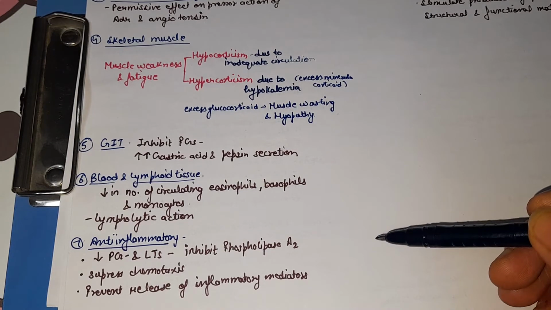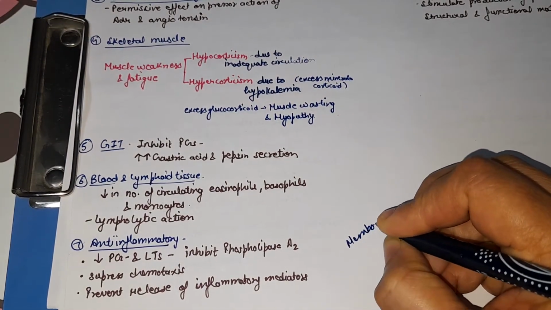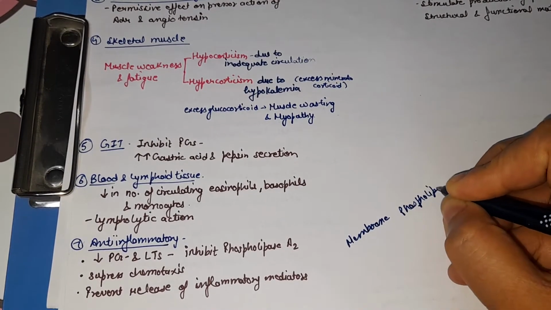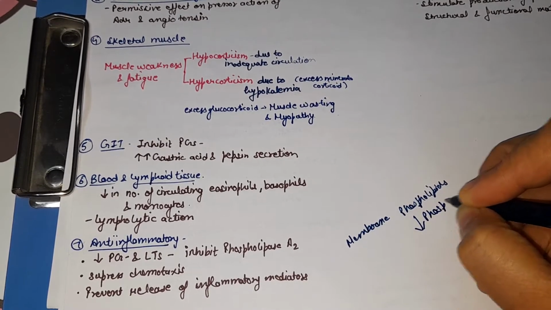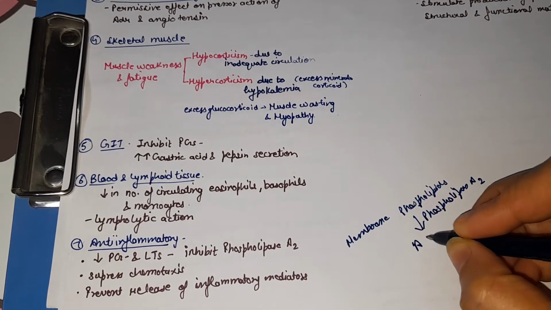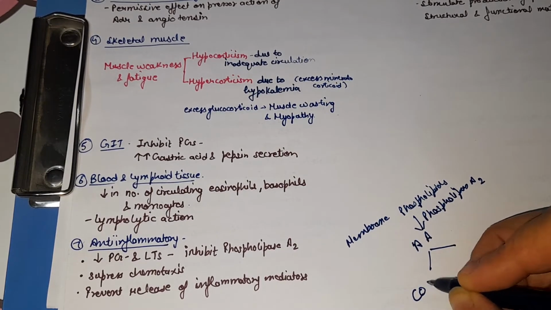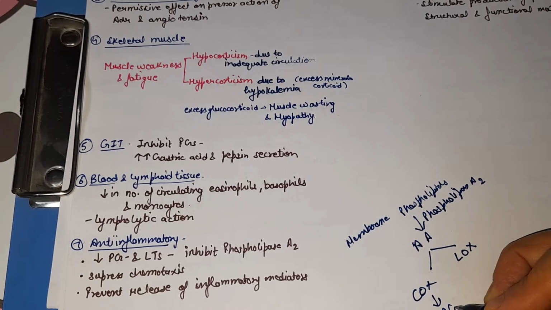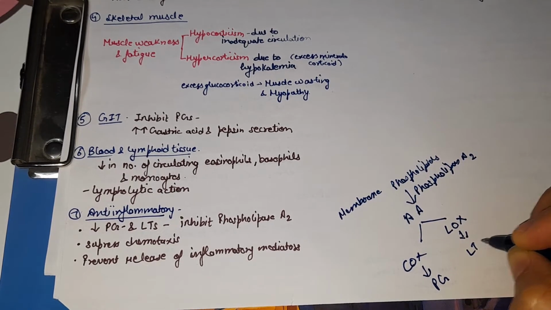As we know, from membrane phospholipids, phospholipase A2 will act to form arachidonic acid, which has two pathways: the cyclooxygenase pathway and the lipooxygenase pathway. From the cyclooxygenase pathway, prostaglandin is secreted, and from the lipooxygenase pathway, leukotriene is secreted.